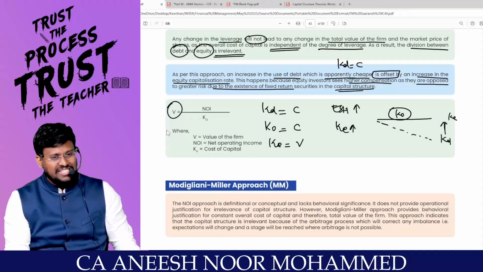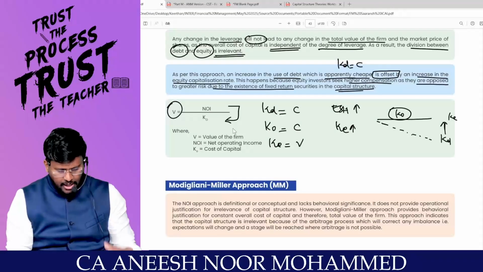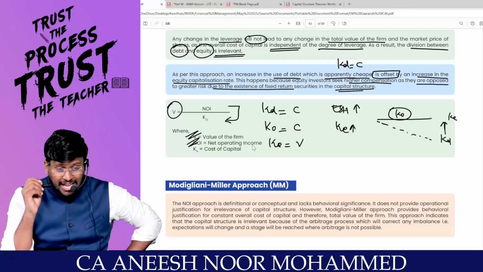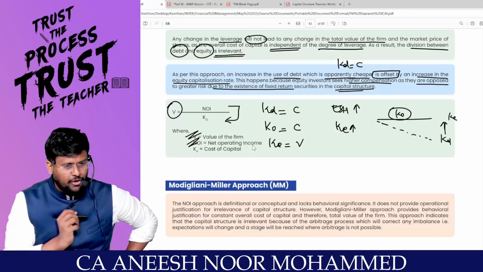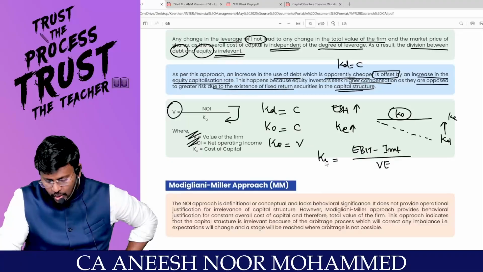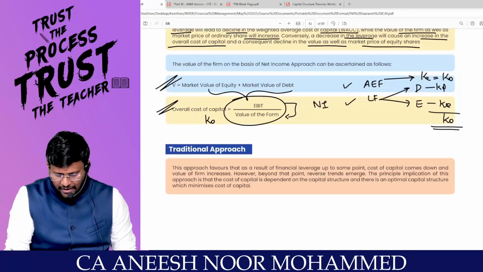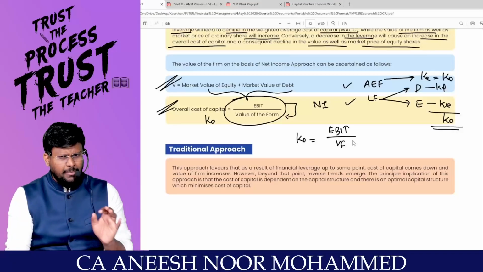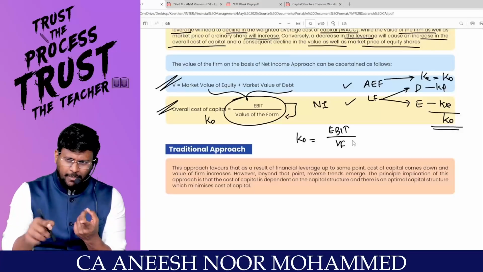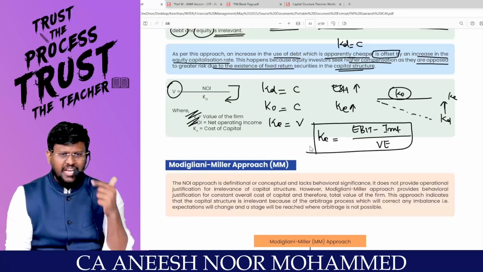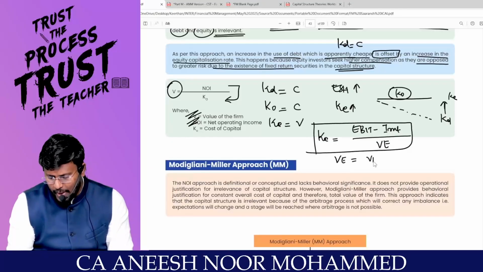So the value of the firm is equal to EBIT divided by KO. Sir, V means what? Value of the firm. Sir, NOI means net operating income. KO means cost of capital. As per NOI, I am not liable to calculate the KO or value of the firm. I have to calculate the KE. KE is equal to EBIT minus interest divided by value of the equity. That means as per NI approach, I have to calculate the KO. Correct? KO is equal to EBIT divided by value of the firm. EBIT will be given, and the value of the firm will be value of equity plus value of debt. Comfortable? Whereas here, KE is equal to EBIT minus interest divided by value of equity. EBIT and interest will be given in the question. Value of equity means value of the firm minus value of the debt.